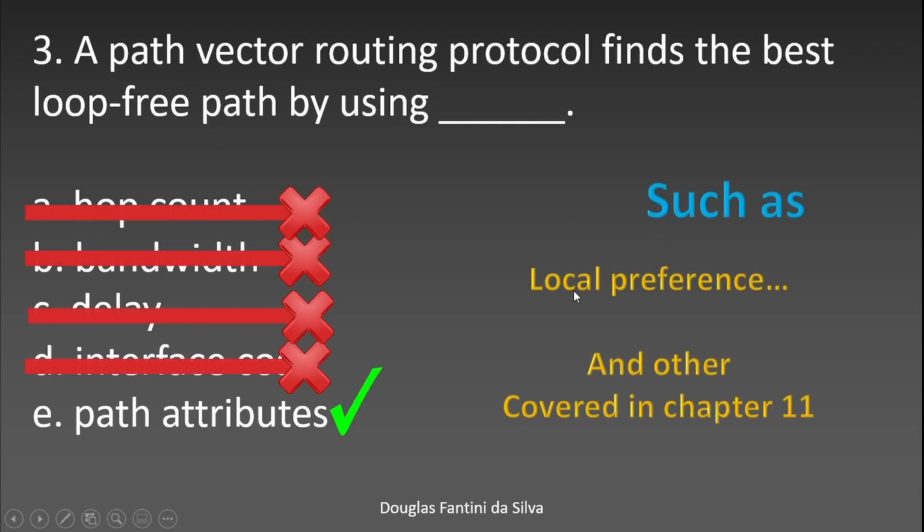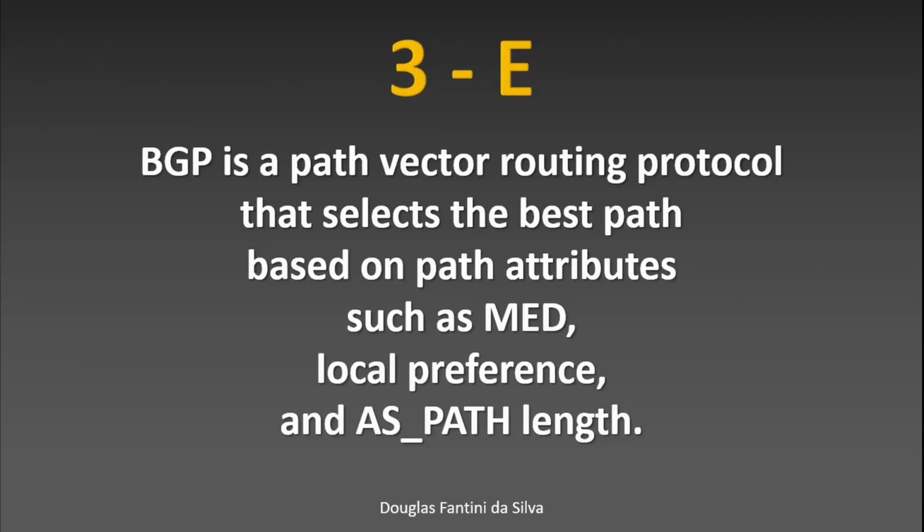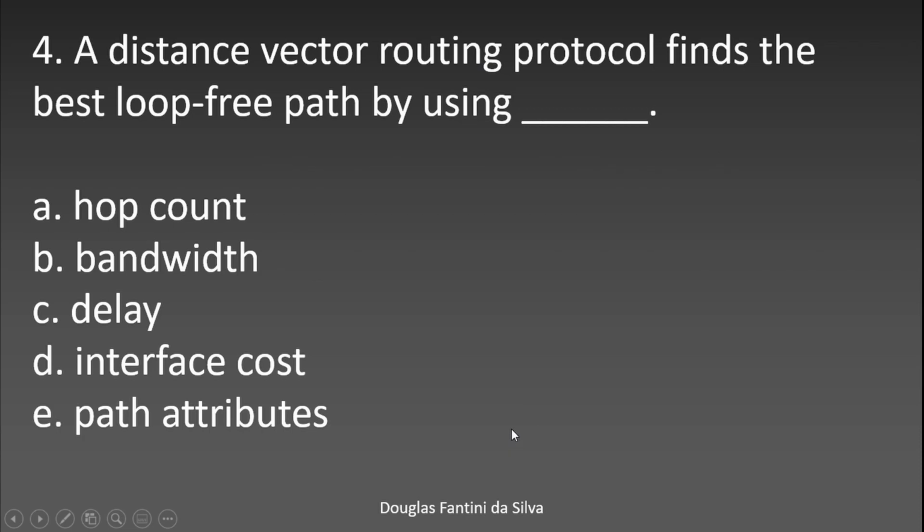It is going to use metrics such as local preference and other things covered in chapter 11. We are going to study more about path vector protocols like BGP in chapter 11. I hope you guys are catching up with me there. Okay, well, let's continue. BGP is a path vector routing protocol that selects the best path based on path attributes such as MED, local preference, and AS path length. Very good. Question number 4.